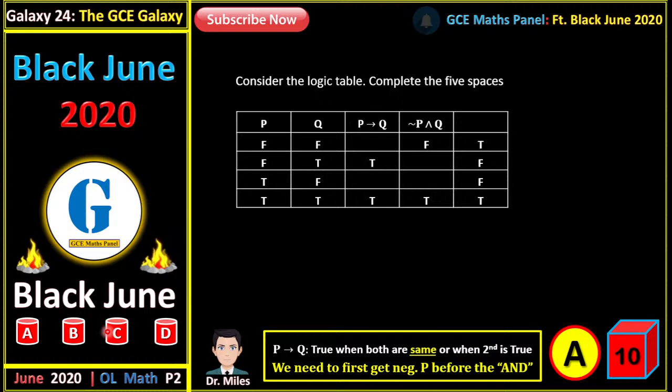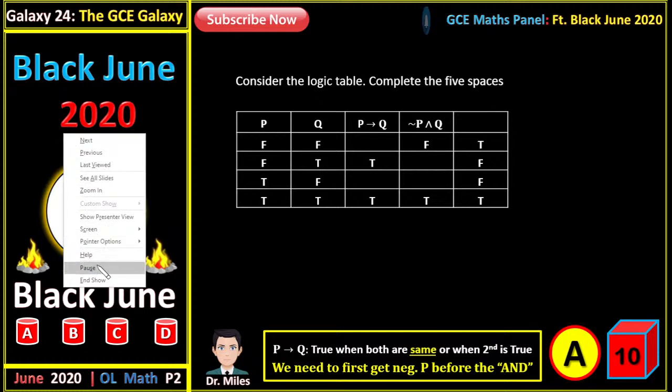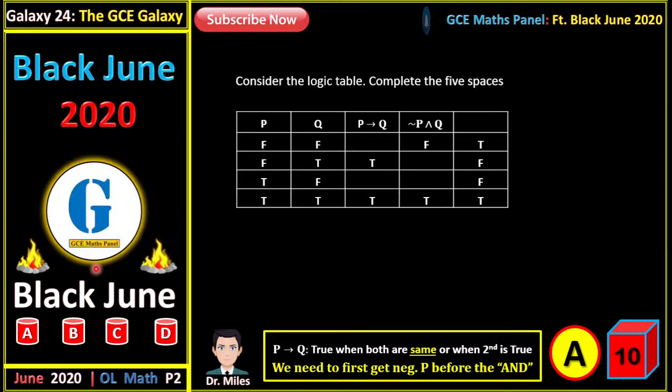Okay. Question number 10. We have been given this logic table to fill, and when you are given this type of table, here we have P and Q as the statements, and we have P implies Q, negation of P and Q, and the last one, they want us to fill in this value that is missing here.